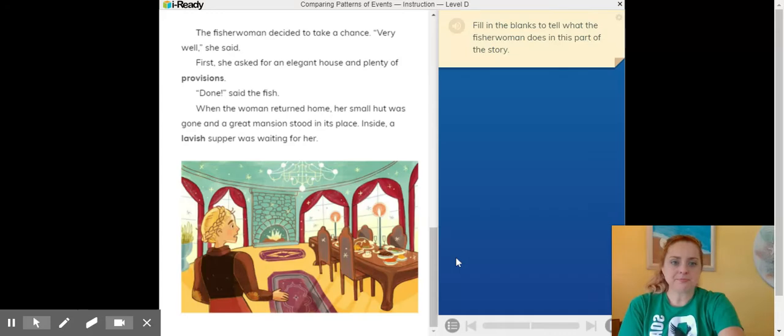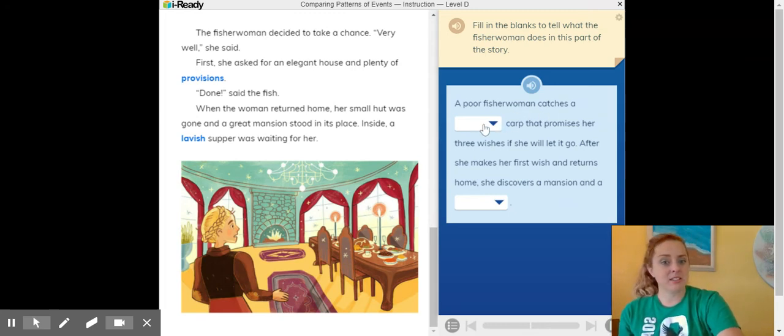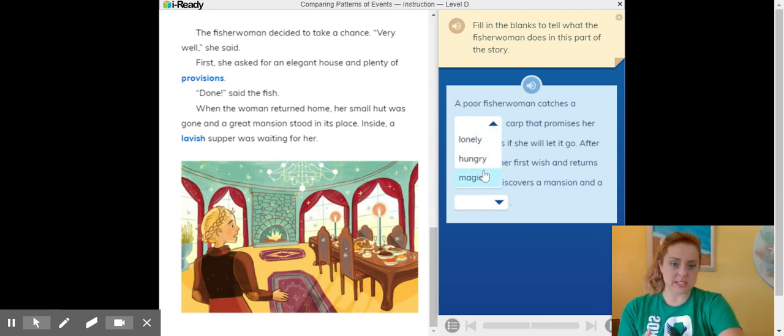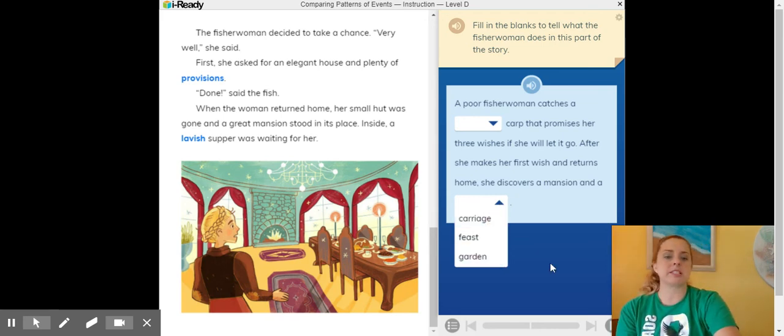Fill in the blanks to tell what the fisherwoman does in this part of the story. Okay, when you're looking at the fill in the blank question, if you notice the speakers, it can read this for you. So it says, a poor fisherwoman catches a blank. Okay, so what type of word best fits here? You're going to look at the choices and pick the one that makes the most sense for the text that was read. Promises her 3 wishes if she will let go. After she makes her first wish and returns home, she discovers a mansion, and then you check out your choices and pick the one that makes the most sense. Okay, so that's the first question.